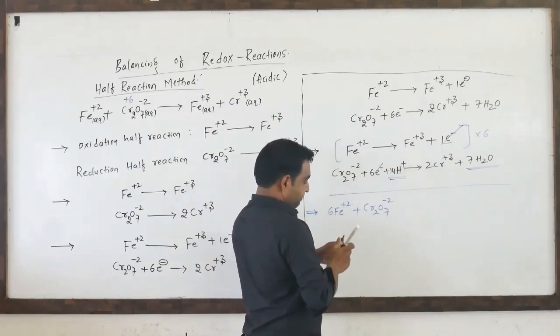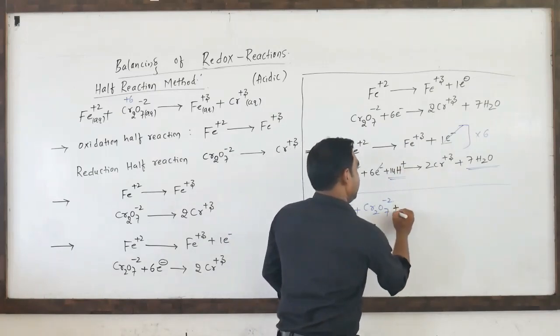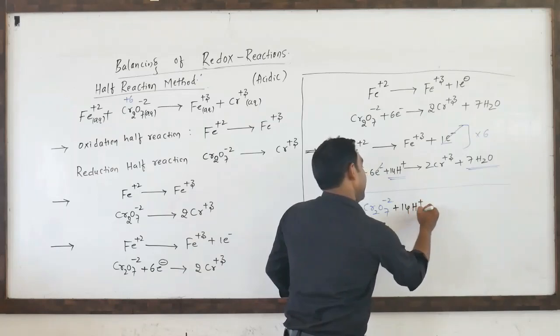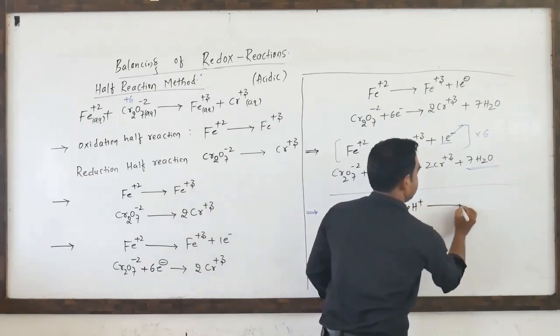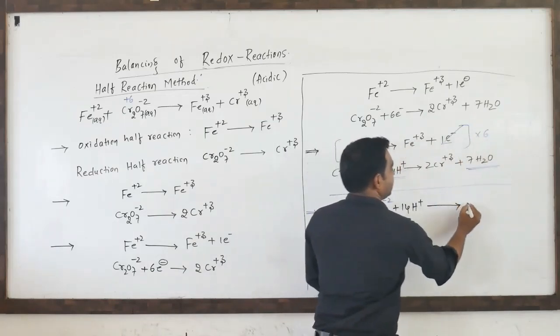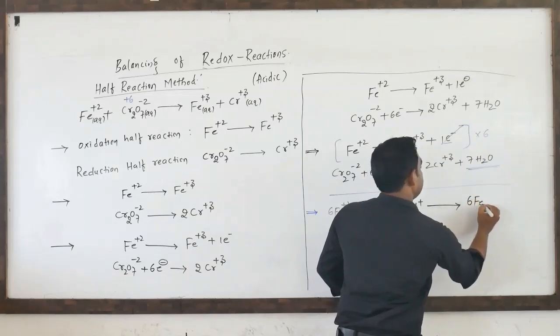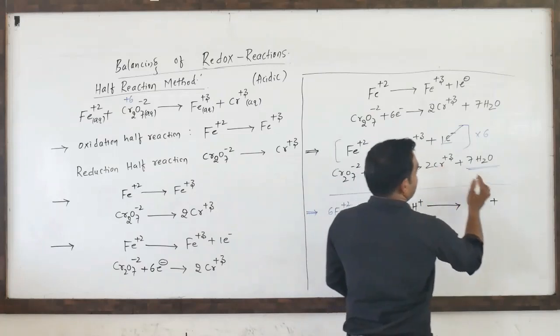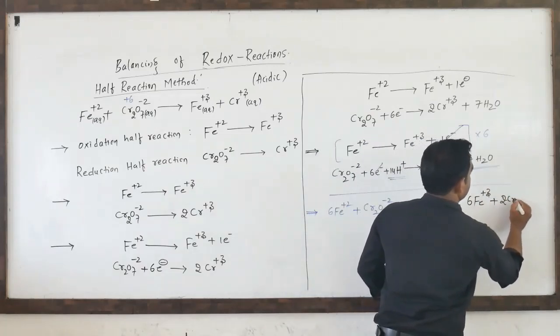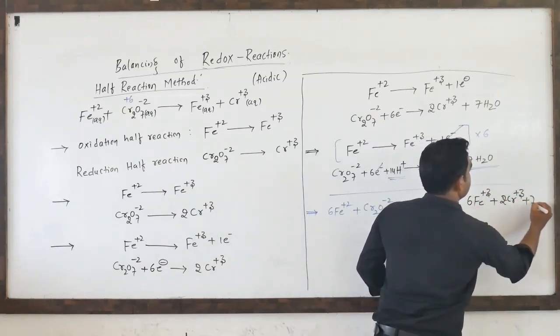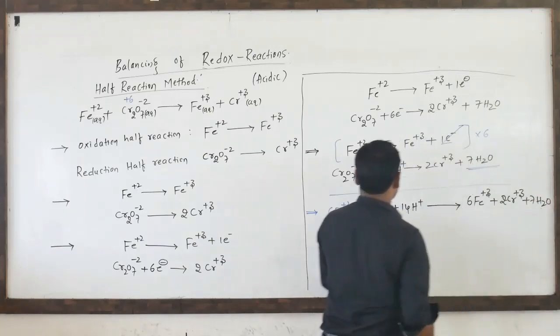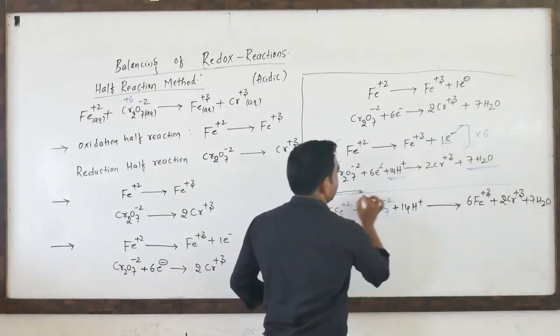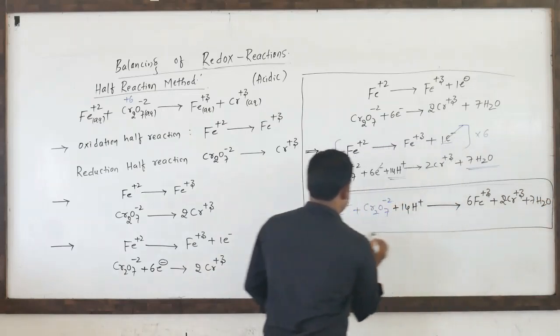Now it is 14H plus gives 6 into Fe plus 3, plus 2Cr plus 3, plus 7H2O. This is the balanced redox reaction of half reaction method.